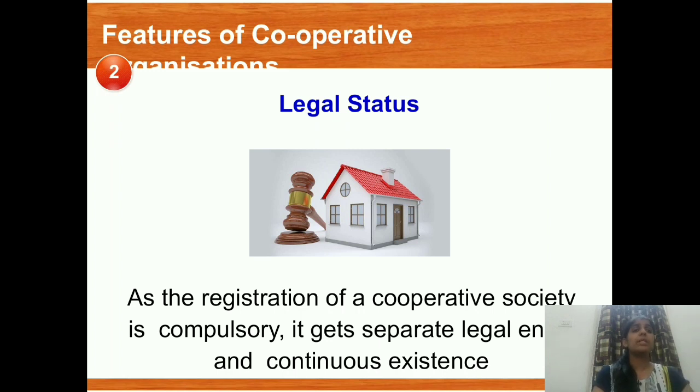Plus, it has a separate legal entity, means the members are not liable to pay the debt. Remember that in all the other forms we have seen, the Karta was personally liable to pay the debt, the sole proprietor was personally liable, and the partners were personally liable. But here the members are not liable to pay the debt. So it has a separate legal existence from the society. Members are different, society is different. But the registration is compulsory. No cooperative society can be formed without registration. So it gets a legal status in the market.